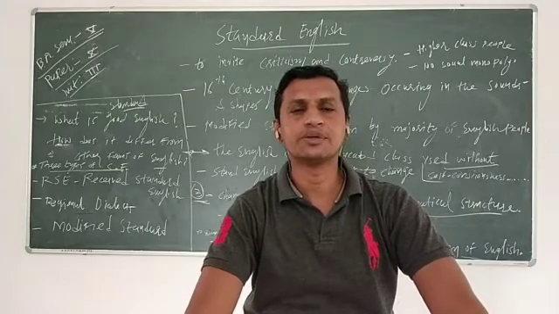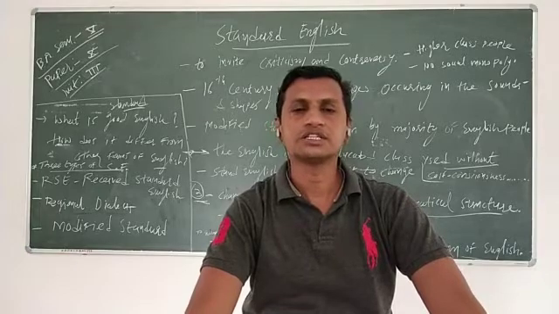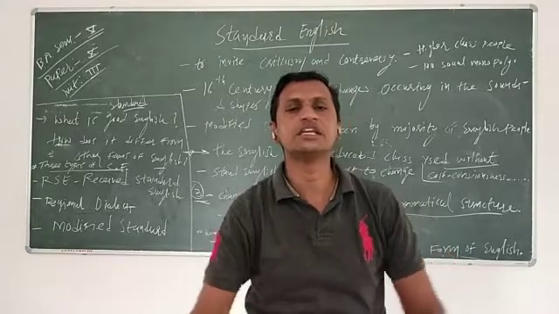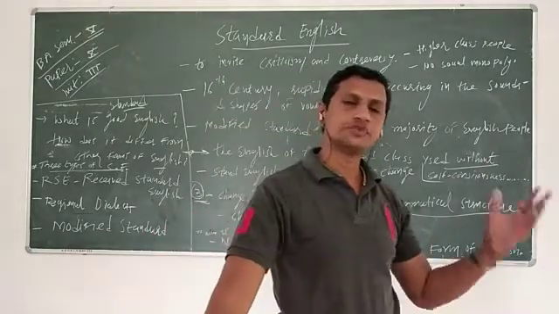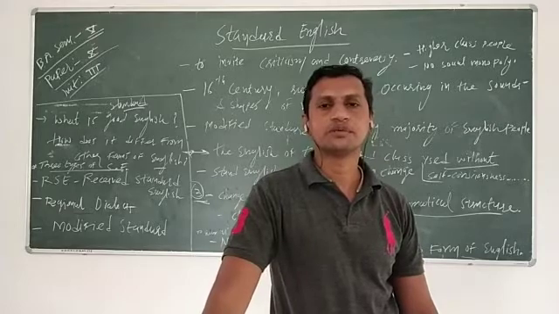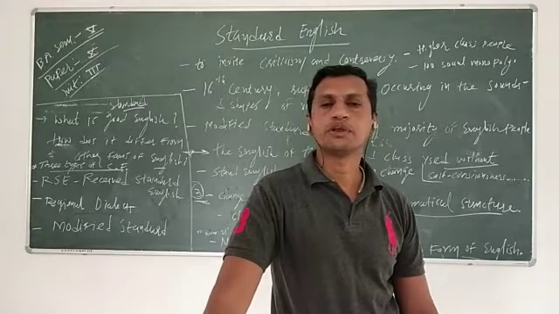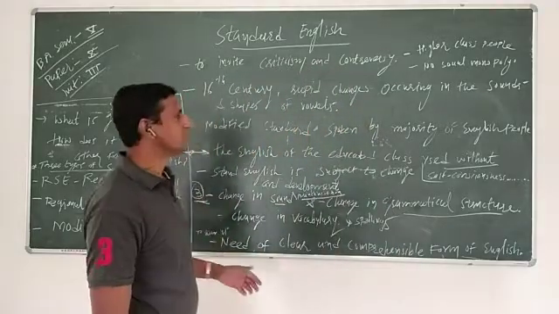But this definition is only partially right, because the sons and daughters of farmers, illiterate people, after getting a good education, speak very good standard English. There is no social monopoly over standard English. Then the question is, what is it?